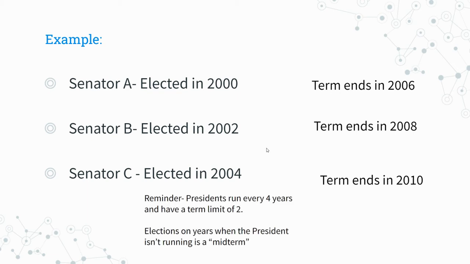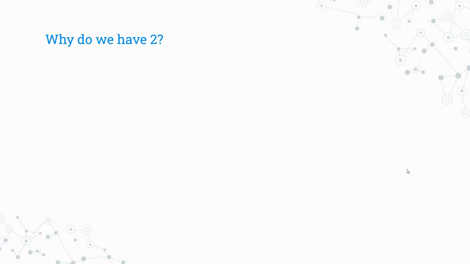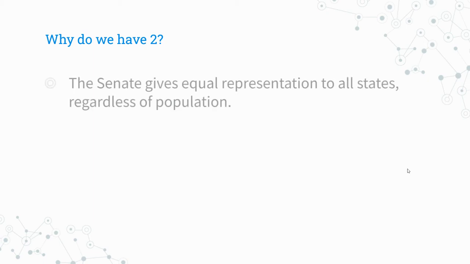Now, again, remember what I said about presidents running every 4 years? So 2000, 2004, 2008, those were presidential election years. 2002, 2006, and 2010 were midterm years. So why do we have two halves of Congress? What's even the point of having Congress be split in half like this?